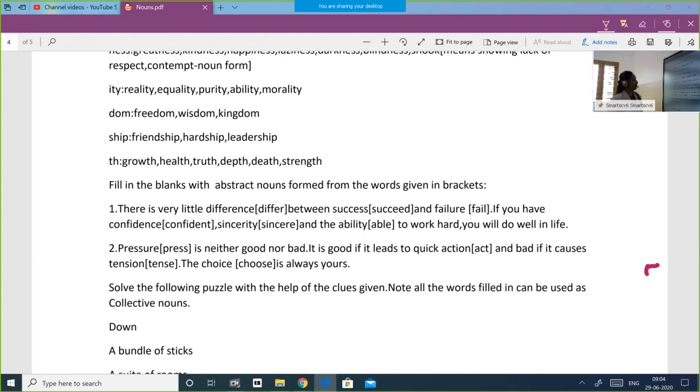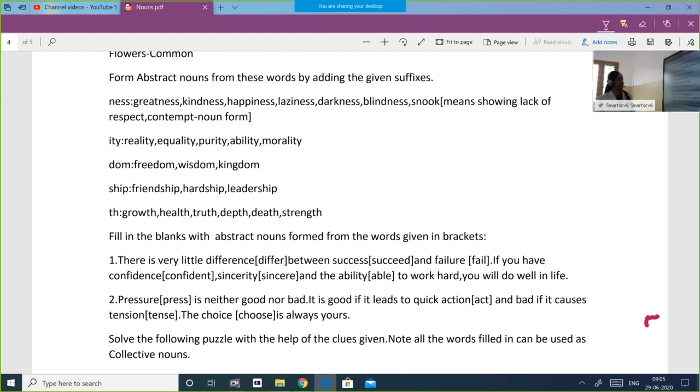Okay. So the first question. Using NESS. So with great, when you add NESS, it becomes greatness. With kind, when you add NESS, it becomes kindness. Happy, and NESS.